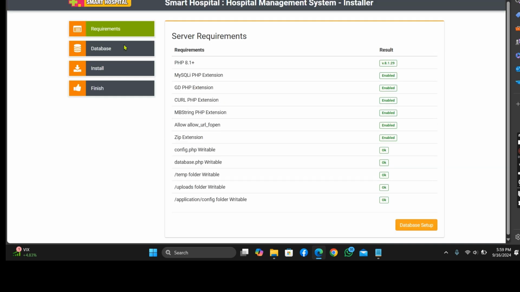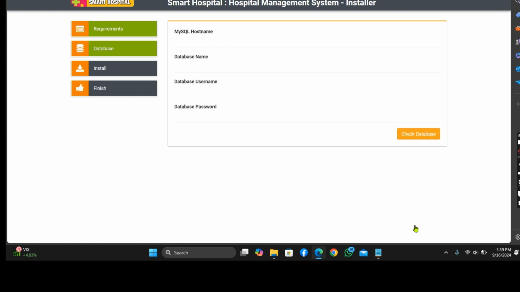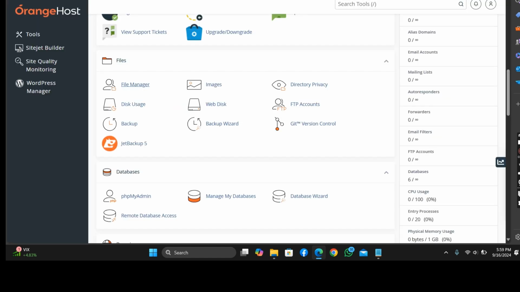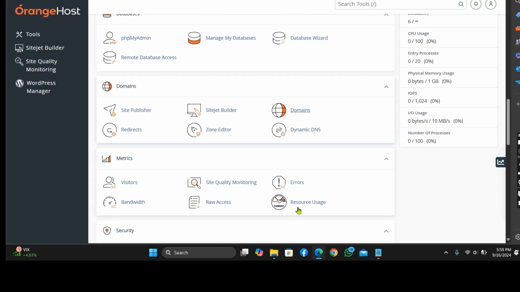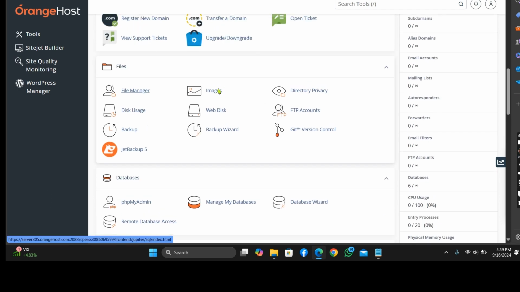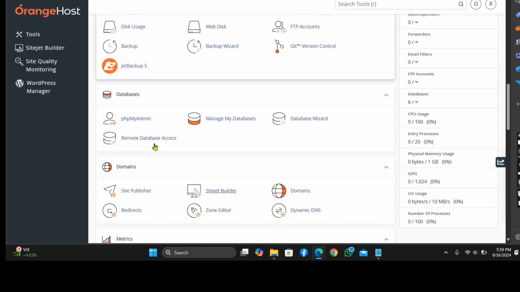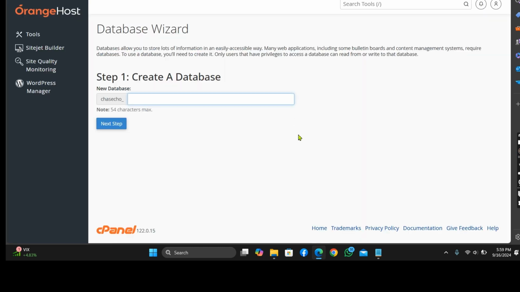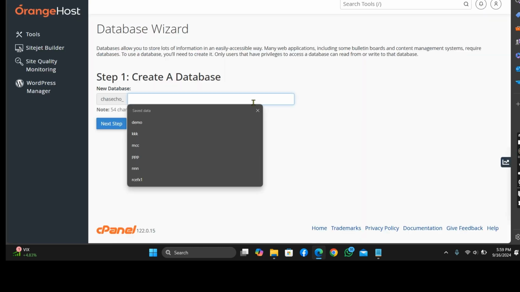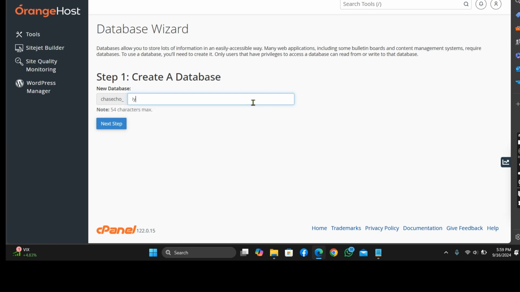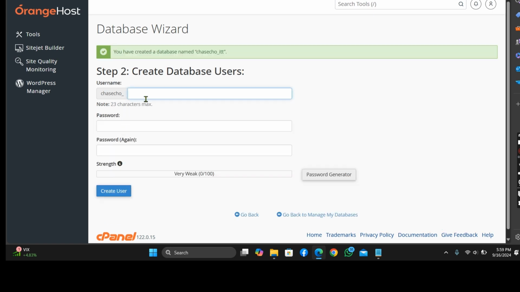Alright, as you can see, all the server requirements are complete. Let's set up our database. Now let's go back to create a database. For those of you that have not created your own database, you just need to create it now so we can start this process. Let's just put any name as the database.